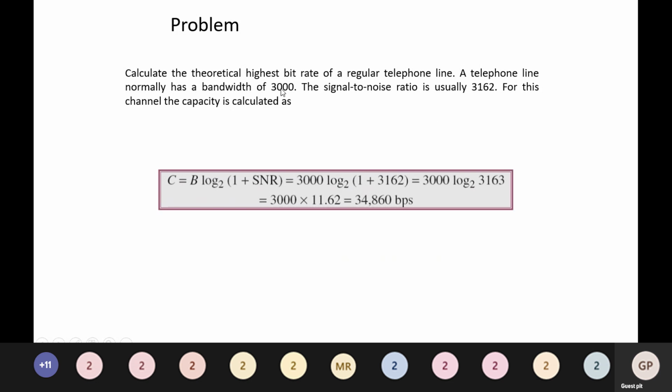For this channel, the capacity is calculated as C is equal to B log base 2 of 1 plus SNR, which is equal to 3000 log base 2 of 1 plus 3162, which is equal to 3000 log base 2 of 3163, which is equal to 3000 into 11.62, which is equal to 34,860 bits per second.